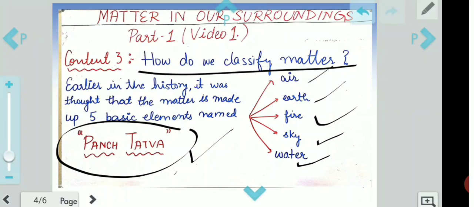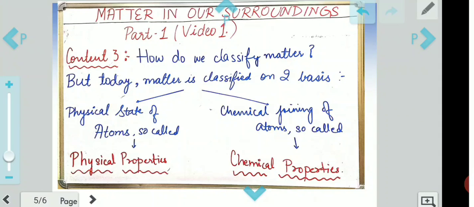So many seas, etc. Everywhere, most of the earth, 70% of the earth is covered with water. So that is how water. Moving on to the modern classification, today we see that matter is classified on two bases. On which basis is it classified? Two bases. Physical state of atom.